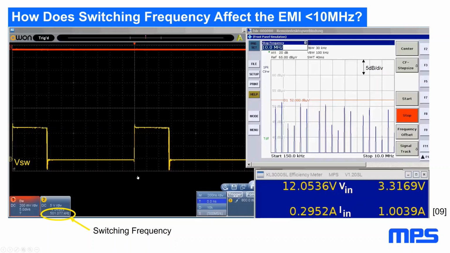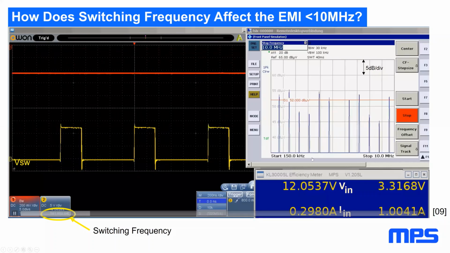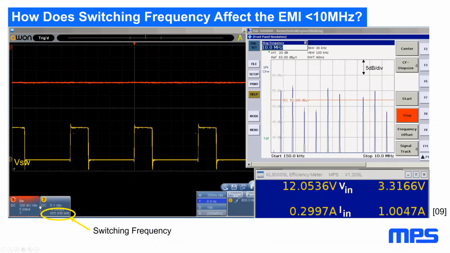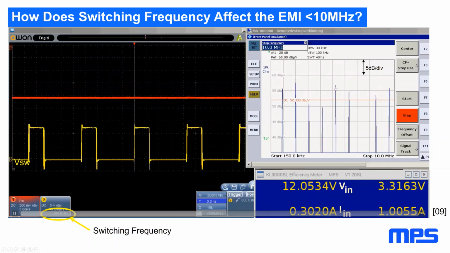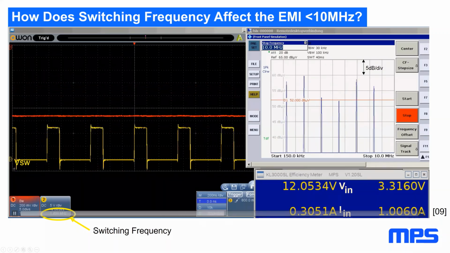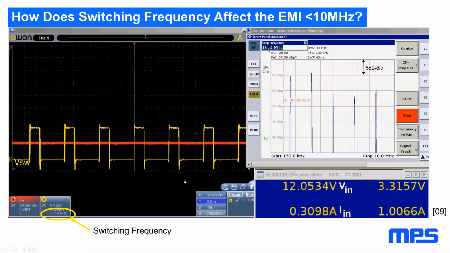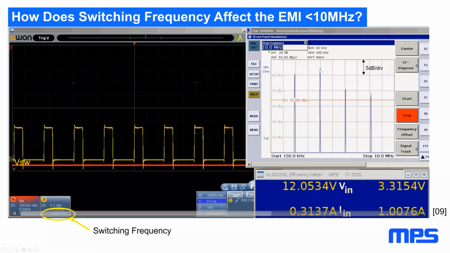If you think, okay, what does switching frequency do to our harmonics? We start out with a 500 kilohertz switcher, and we see the harmonics evenly spaced. We keep it at 12 volt, and now we increase the frequency to a megahertz, and we see that the spurs go up. They are now spaced by a megahertz, but individual spurs go up by roughly 6 dB for doubling the frequency. And if you go even higher, up to 2 megahertz, the spurs are about 12 dB higher compared to the 500 kilohertz case.